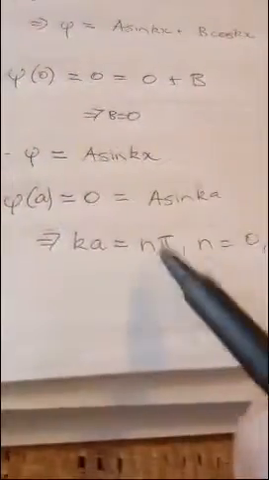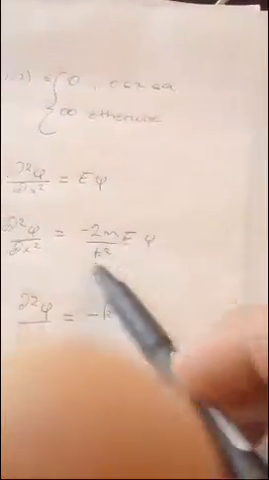So if Ka equals n pi, that implies that K equals n pi over a. But now we come back all the way to the start. Remember what we did at the start? We said that this thing here is K squared. So that implies that